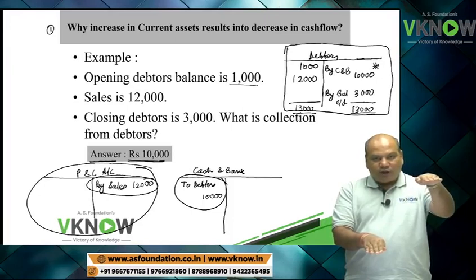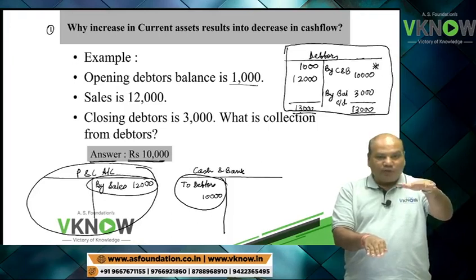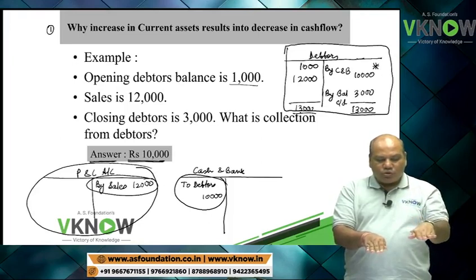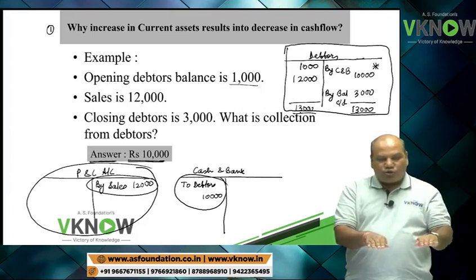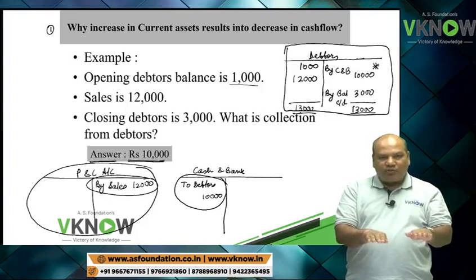I have to find cash flow and I have been given profit figure. This is my profit figure, okay? So it has to come down to reach the cash flow level. Now profit has to be reduced by how much so as to reach the cash balance.